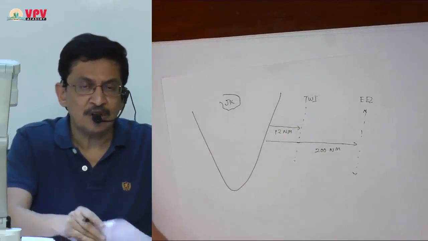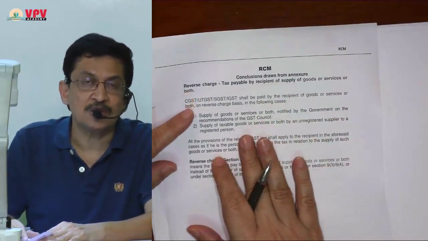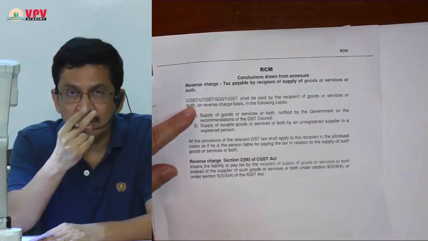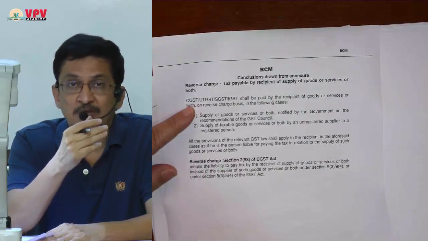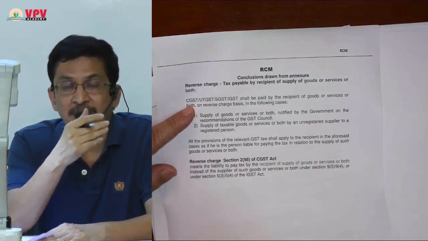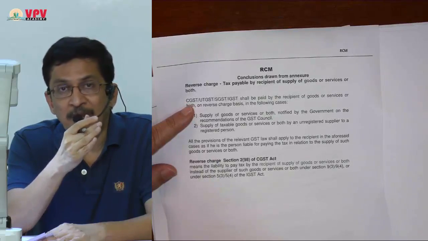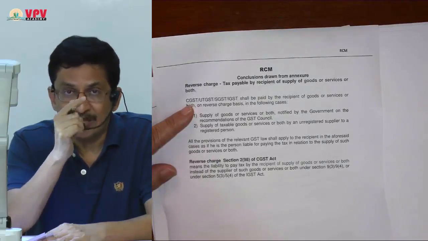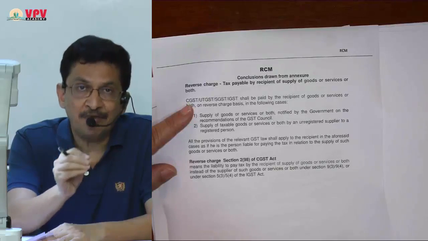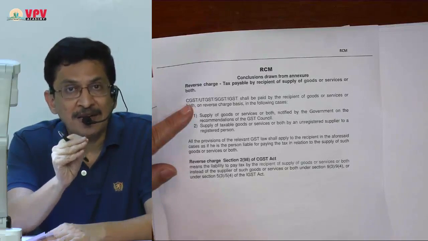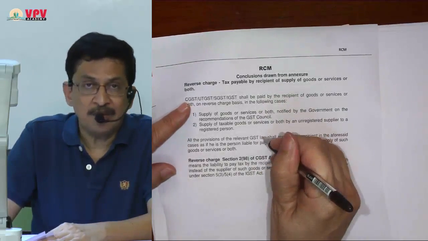Now conclusion of RCM. From the charging section, I have already explained what is the conclusion of charging section. Basically there are two types of reverse charge. One, there are going to be some goods and services which will be notified by central government on recommendation of council, where reverse charge will be applicable. Liability to pay GST will be on recipient. That is one reverse charge. And if supplier is unregistered, by default there is going to be reverse charge and liability to pay will be on recipient. That is two reverse charge I have mentioned here.